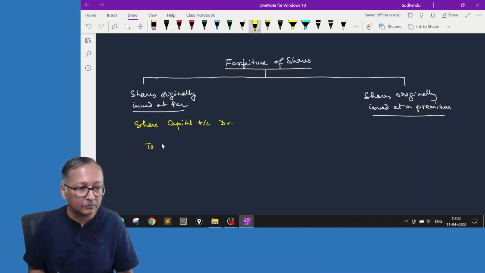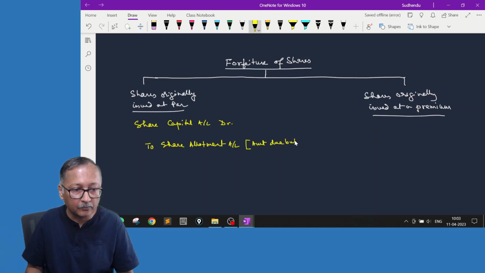So to share allotment account, this is the amount due but not received. It is due but not received.